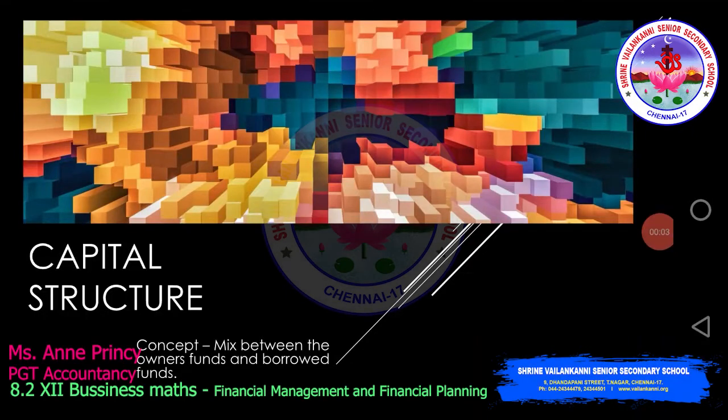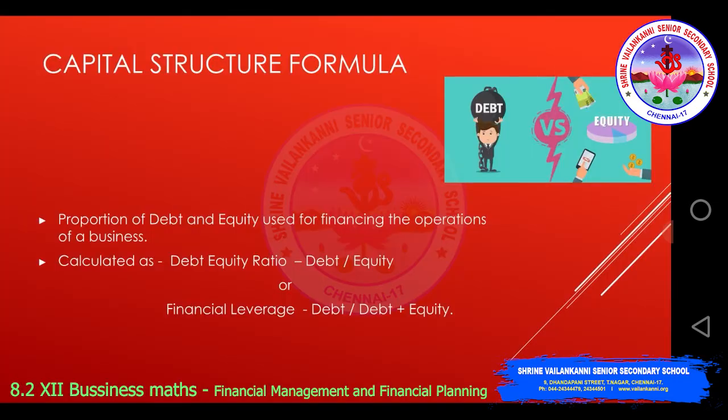This session we are going to discuss capital structure under the financial management and financial planning chapter. Capital structure means a mix between the owner's funds and the borrowed funds. In any company's capital structure, you have components of equity and debt. So the mix between the both is discussed in the capital structure.